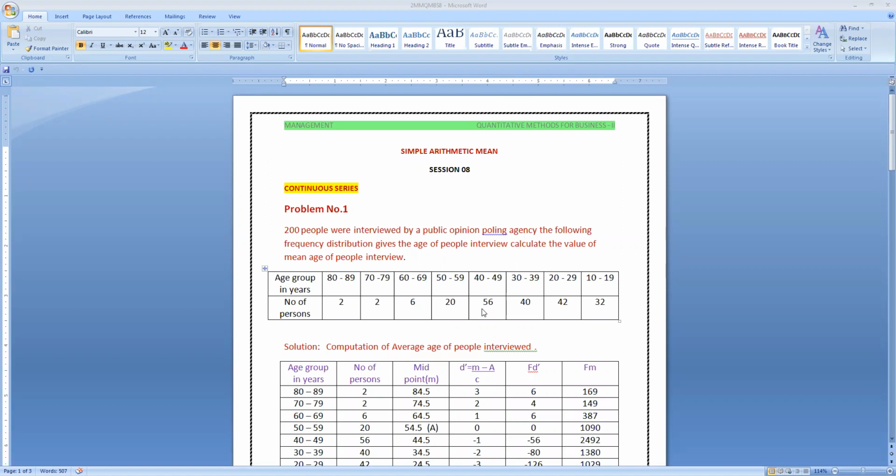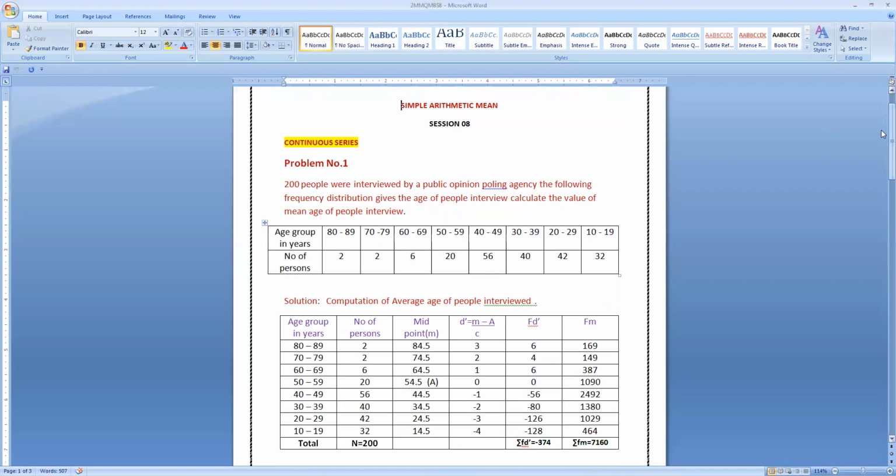200 people were interviewed by a public opinion polling agency. The following frequency distribution gives the age of people interviewed. Calculate the value of mean age of people interviewed. The class intervals are given in the form of an inclusive series, because the upper limit of one class has not become the lower limit of the next class. The difference between all the class intervals is 10.